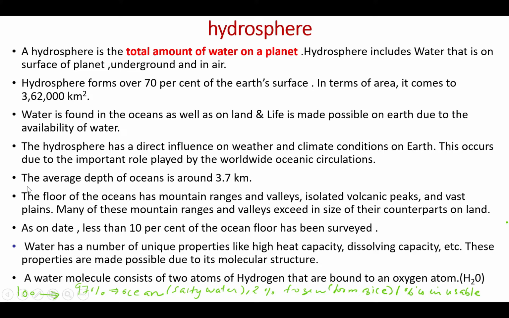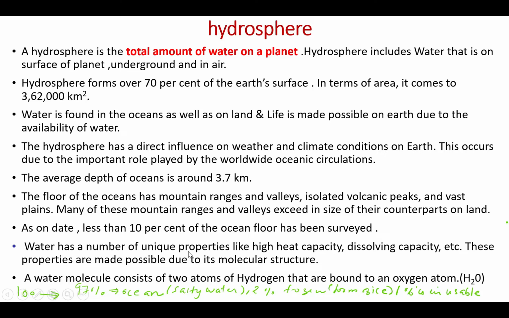The average depth of the ocean is around 3.7 kilometer. The floor of the ocean has mountain ranges and valleys, isolated volcanic peaks, and vast plains. And many of these mountain ranges and valleys exceed in size their counterparts on the land. Now, as on date, only 10% of the ocean floor has been surveyed.